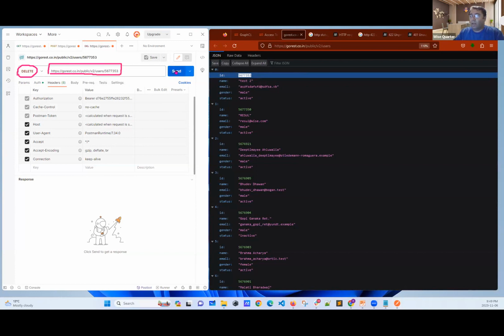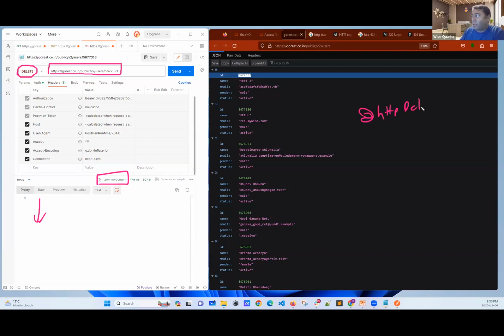Good. When I say send, okay, I received nothing. I received nothing. But here I have 204. If it is 200, it means it was successful. It was successful, but they were somehow rude. They had the HTTP delete annotation. I have provided the ID. They deleted the record, but they didn't return anything. The method they created was void.